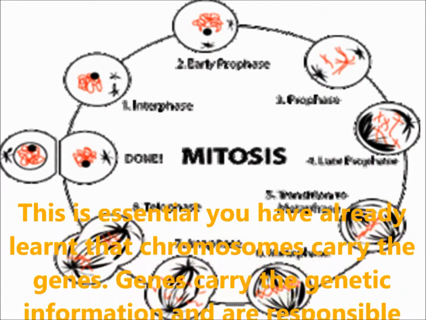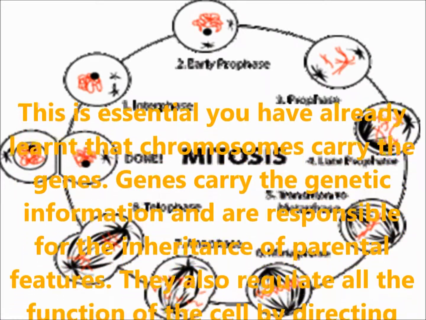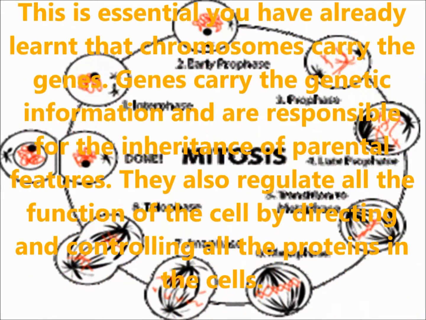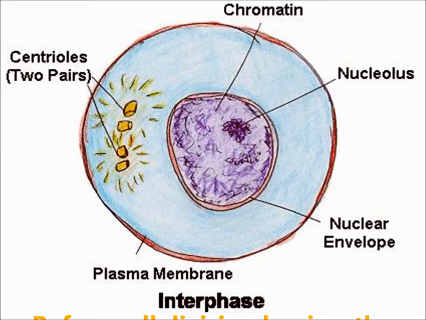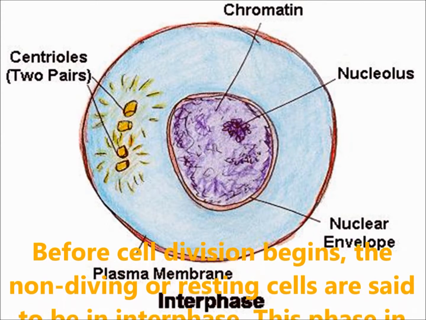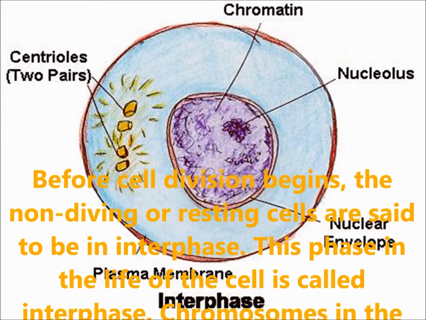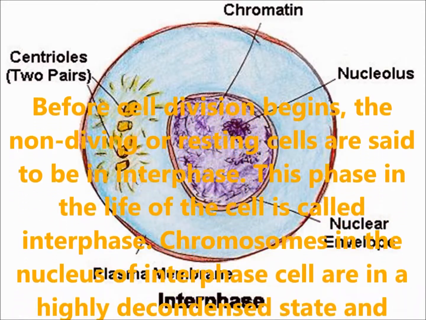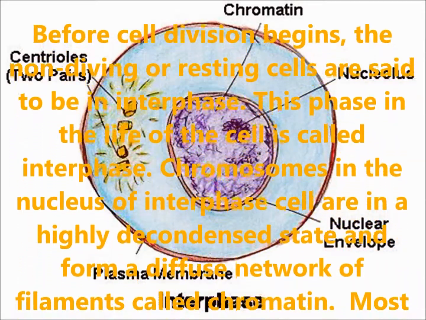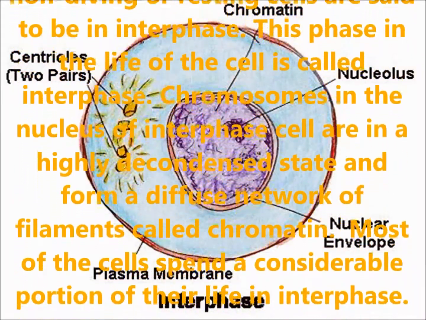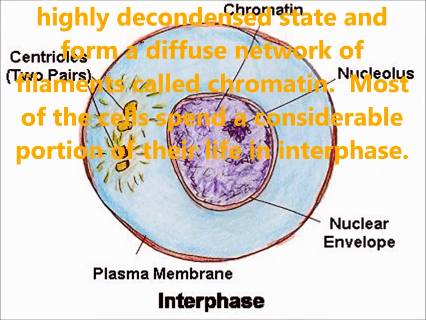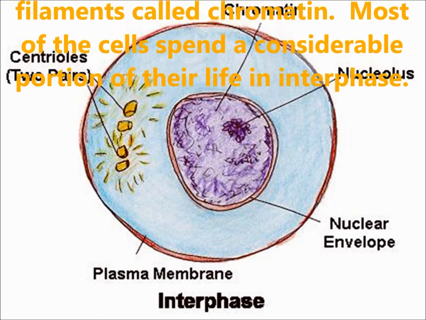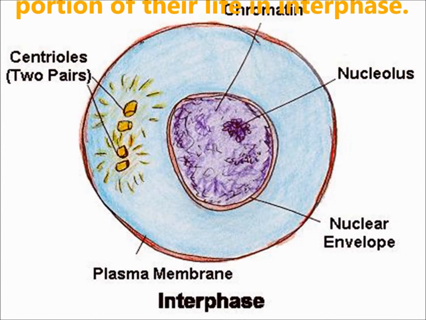You have already learned that chromosomes carry the genes. Genes carry the genetic information and are responsible for the inheritance of parental features. They also regulate all the functions of the cell by directing and controlling all the proteins in the cell. Before cell division begins, the non-dividing or resting cells are said to be in interphase. Chromosomes in the nucleus of interphase cells are in a highly decondensed state and form a diffuse network of filaments called chromatin. Most cells spend a considerable portion of their life in interphase.